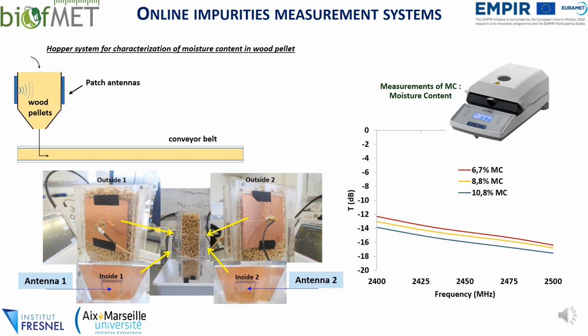The solid system is composed of two printed patch antennas. The principle of the online measurement is to perform it before the removal of wood pellet on a conveyor belt. It is only based on the transmission between both patch antennas. Today, the system is still under development and can be sensitive to moisture content for certain frequencies.